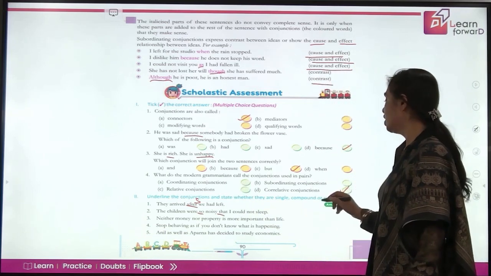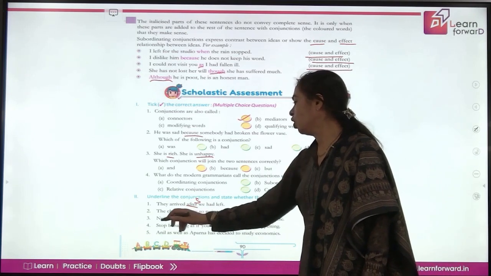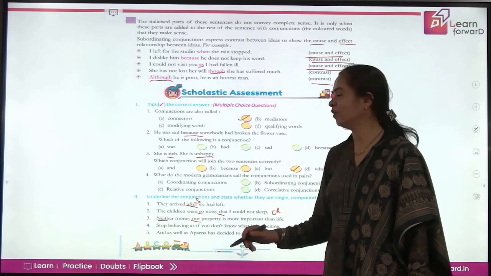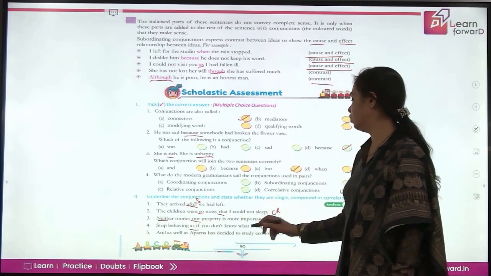That's why it is a correlative. So we can write CR here. Neither money nor property. Yes, again correlative. Very good. Stop behaving as if you don't know what is happening.